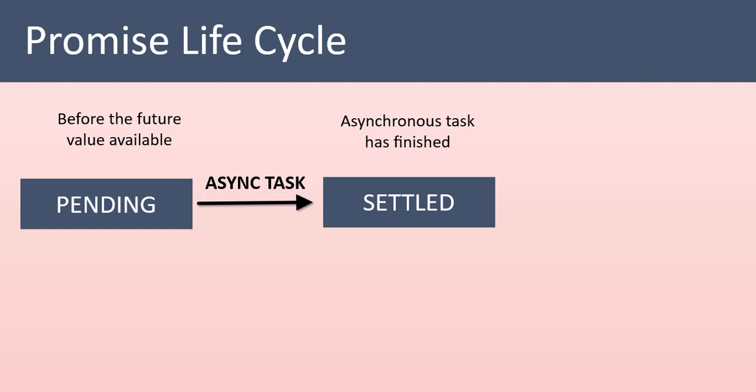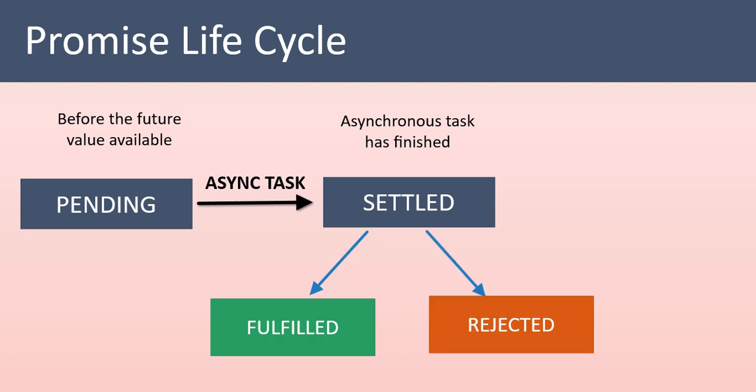There are two kinds of settled promises: fulfilled promises and rejected promises. Fulfilled means the asynchronous operation resulted in the value that you expected, and rejected promise means there is an error due to network issue or due to being offline.